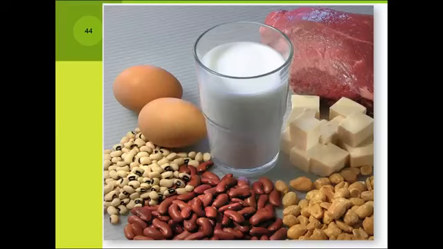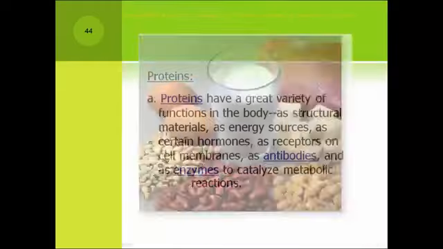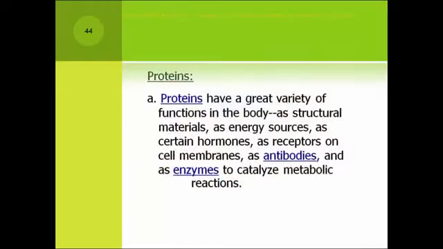Is this your favorite category of food, the proteins? Proteins have the widest variety of functions in the human body, so much more than the carbohydrates and lipids. We can use them for energy. They provide structure, such as in our muscles. Hormones. Insulin is a protein.